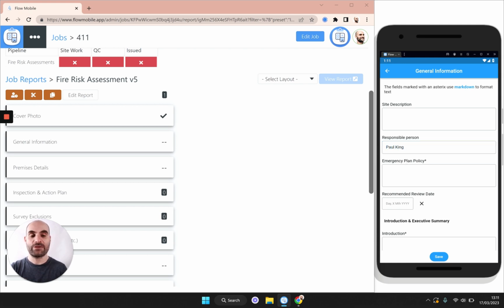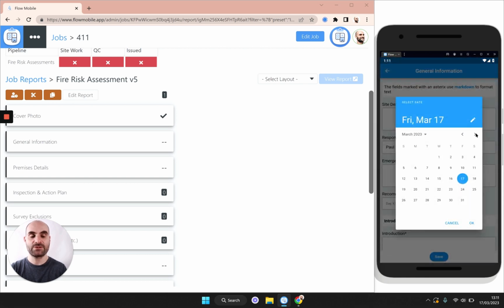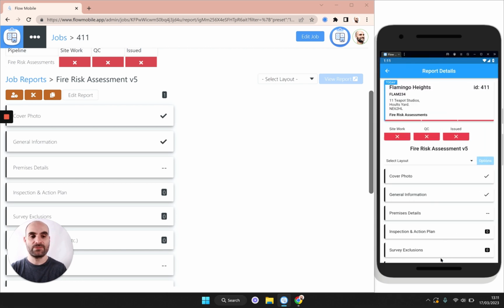You can also put a recommended review date to remind the client when they need to review the fire risk assessment, perhaps in a few months or so. Let's save the section, and you can see that section is now complete. We can always go back later in the office and add any missing information if we need to.